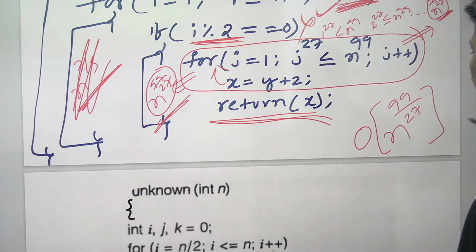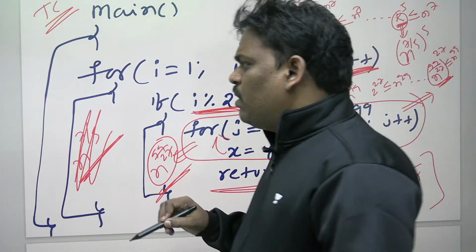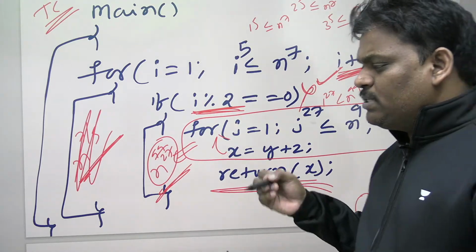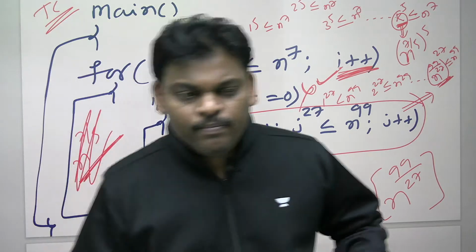It is a really nice problem. Very few people can give the answer to this problem: time complexity n power 99 by 27. Right? If anyone has any doubt, please let me know. You ask me, I will help you.